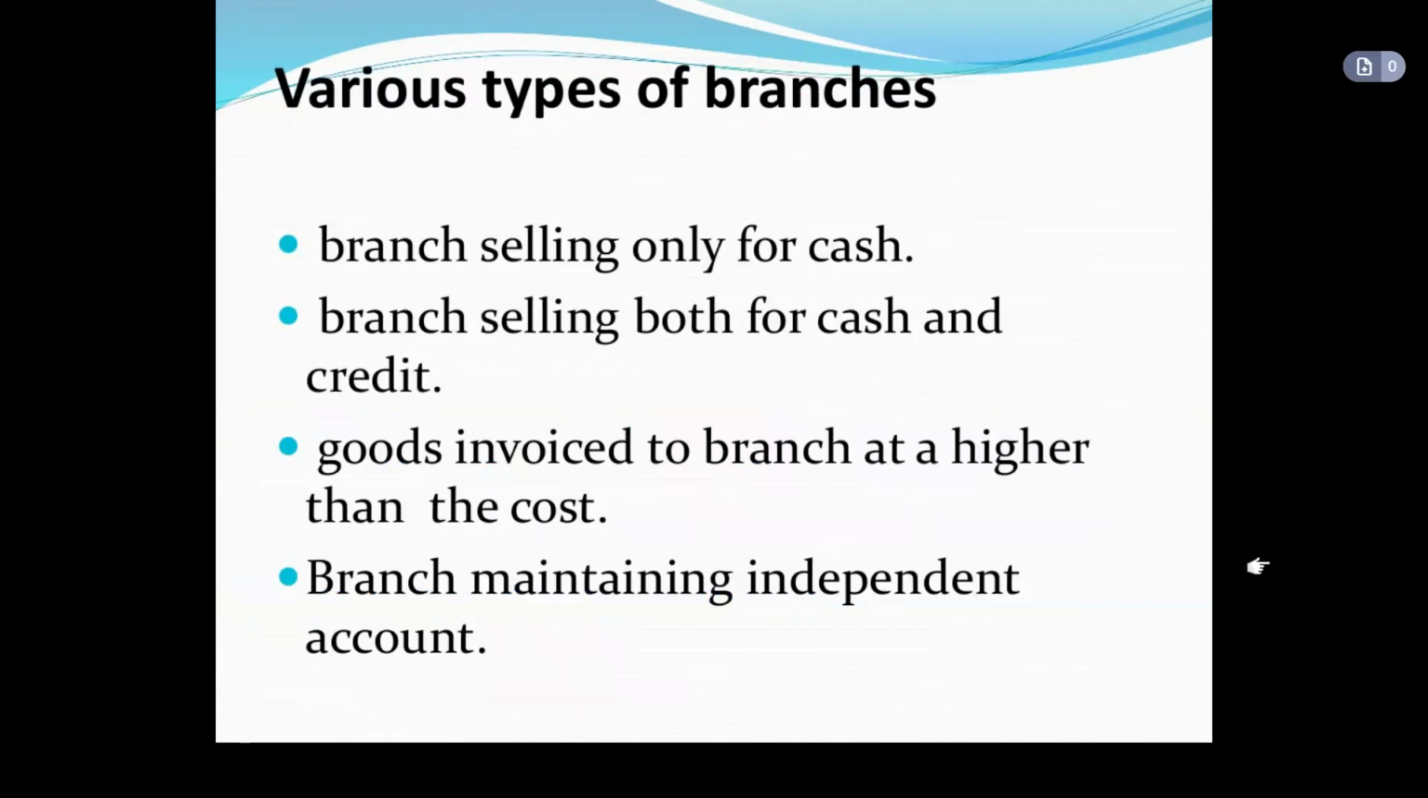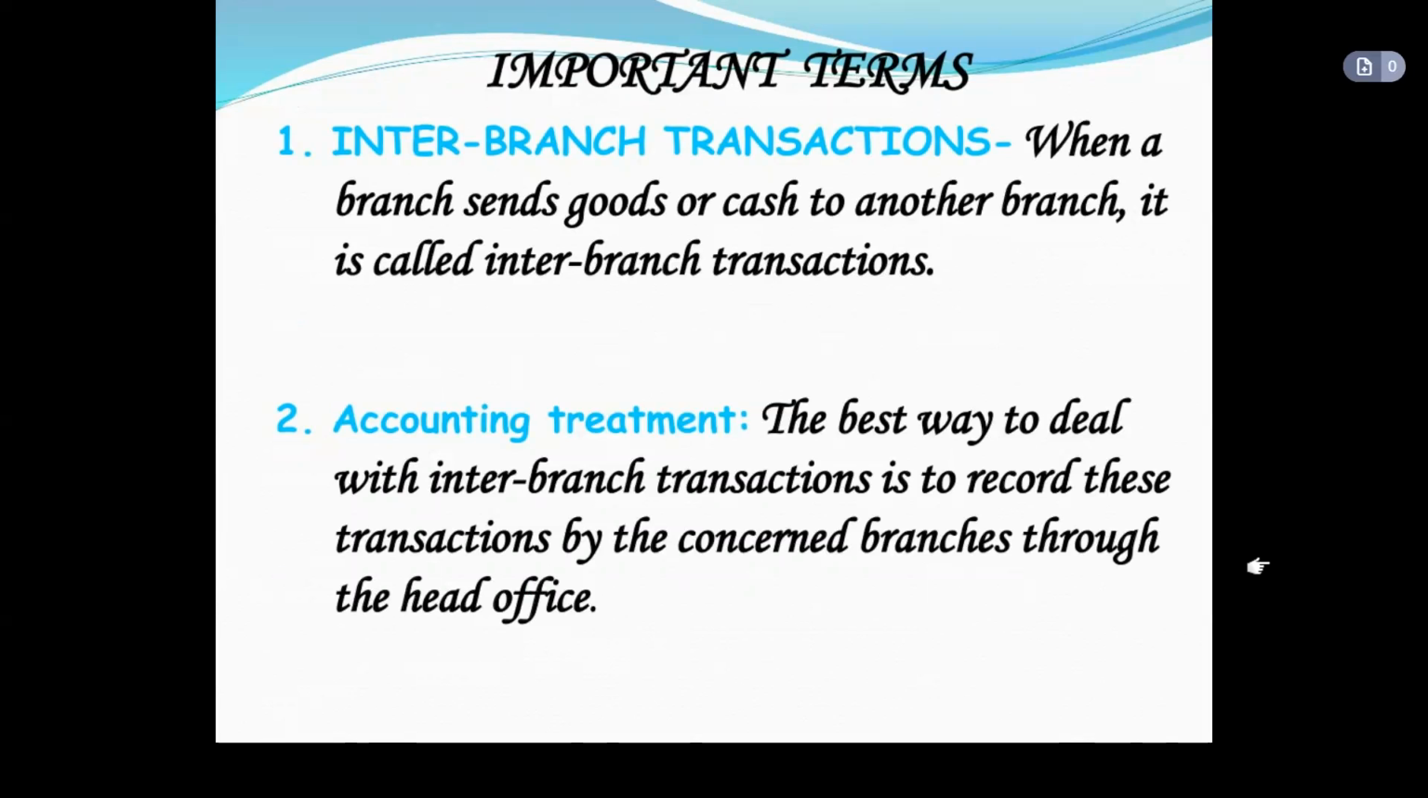Now, coming to the types of branches, there is a branch where a branch sells goods only for cash. The second one is the branch selling goods for both cash as well as credit. Then sometimes the goods are invoiced, meaning the goods are sent to the branch at an invoice price, which is higher than the cost price. Next is a branch maintaining an independent account without depending upon the head office. Now let us look into some of the important terms that we come across in branch accounting.